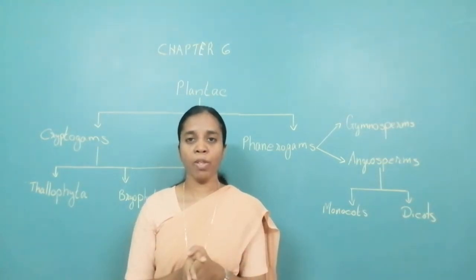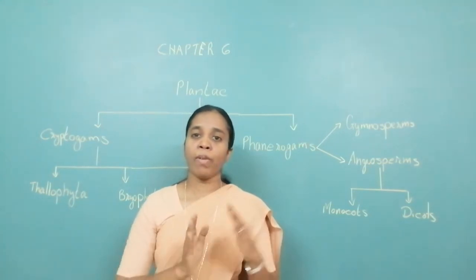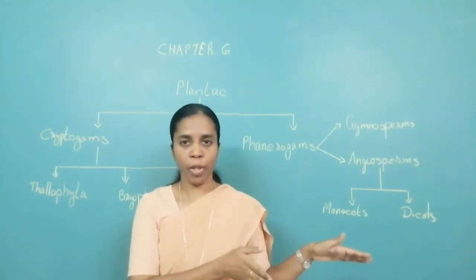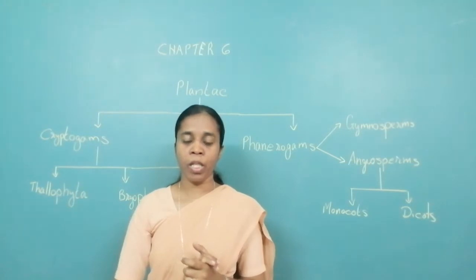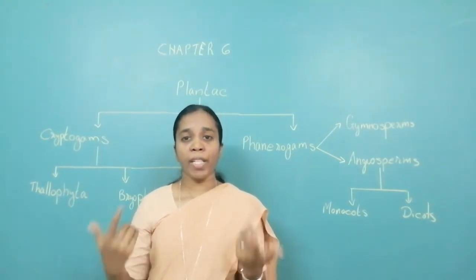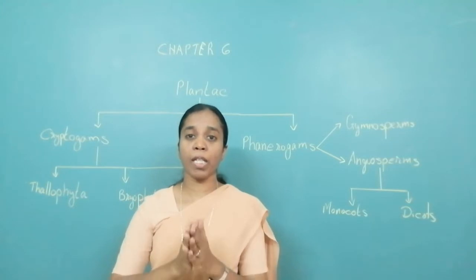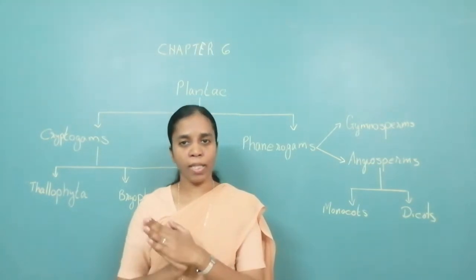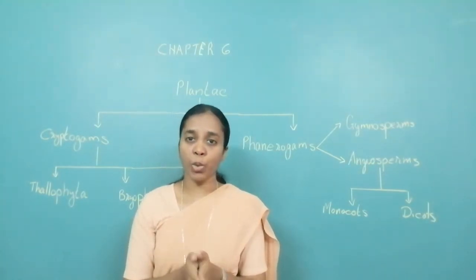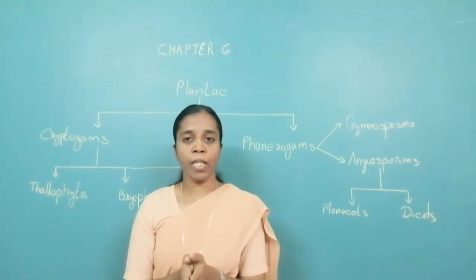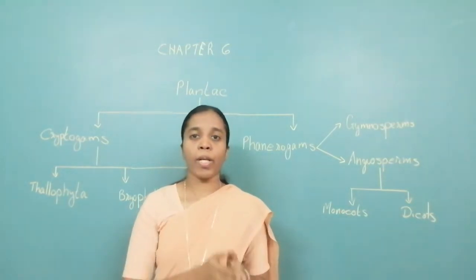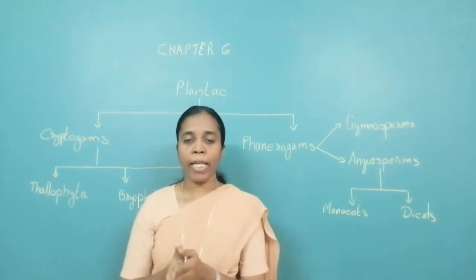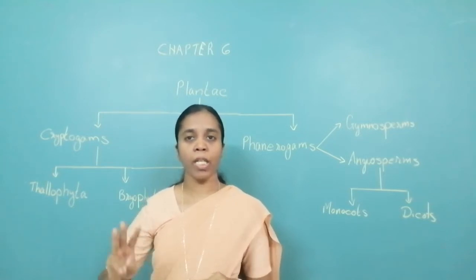So he divided all the living organisms on the basis of whether they are made up of prokaryotic cell or eukaryotic cell. All the prokaryotic became under kingdom Monera. Now we consider all the eukaryotes. What were the criteria to divide the eukaryotes? He took the criteria of the structure of the organisms, whether the organism is made up of single cell or multi-cell. If they are single cell, they are known as unicellular, and all the unicellular comes under kingdom Protista. Now consider all the multicellular. They are made up of more than one cell. All the multicellular further classified into 3 kingdoms.